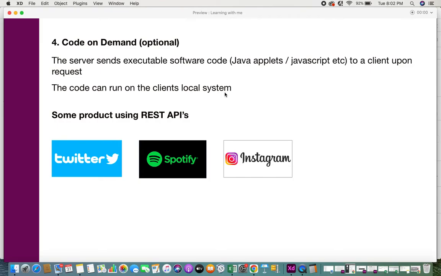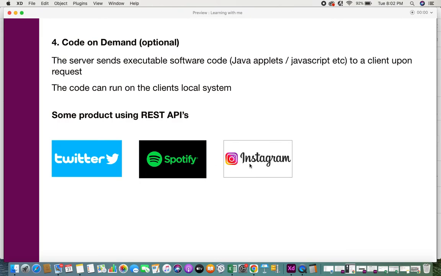APIs are playing a very important role, and REST APIs are also one of the important ways in which you can interact with other systems. So many companies are adopting these REST APIs into their businesses and products. So if you see Twitter, Spotify, Instagram, these are some examples.